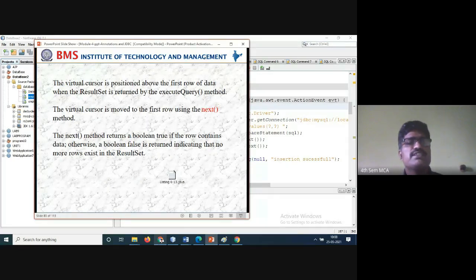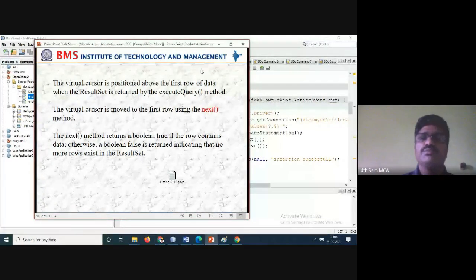Next, the virtual cursor is positioned above the first row of data. When the result set is returned by the execute query method, the virtual cursor is moved to the first row using the next method. So the next is nothing but what? It will be moved to the next. The next method returns boolean true if the row contains the data. Otherwise, boolean false is returned, indicating that there are no more rows existing in the set. So you know that already we have displayed how many rows and how many columns there are. So it will be moving next.